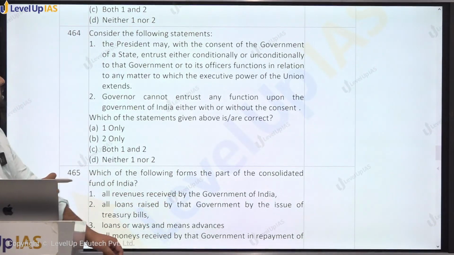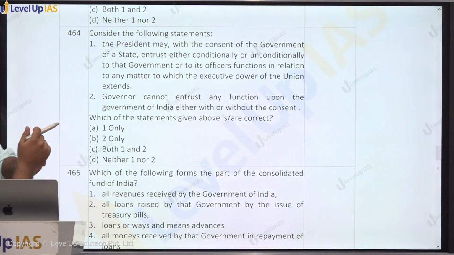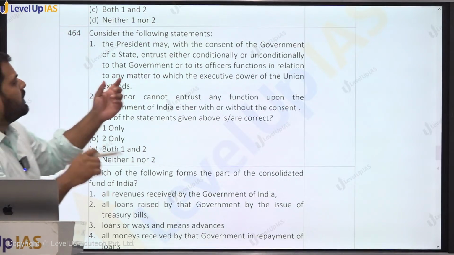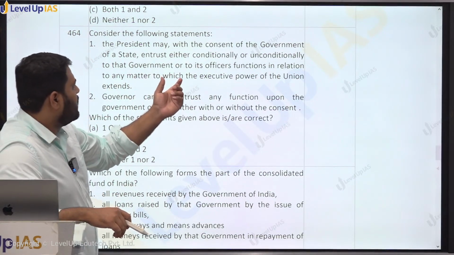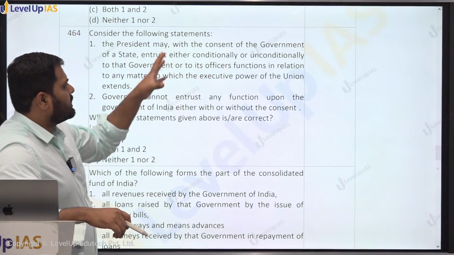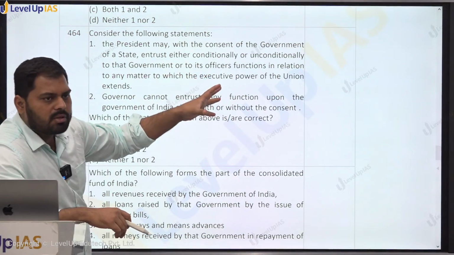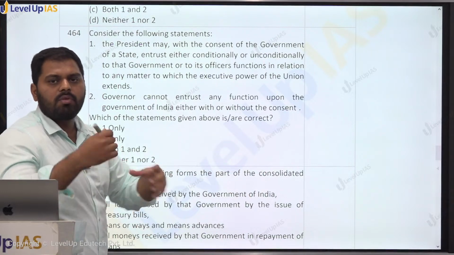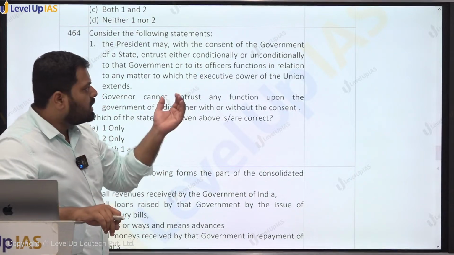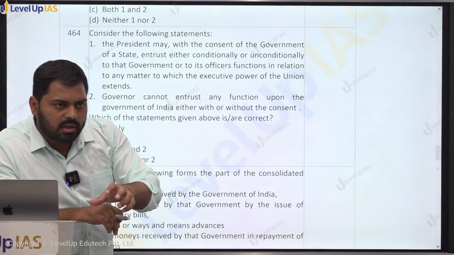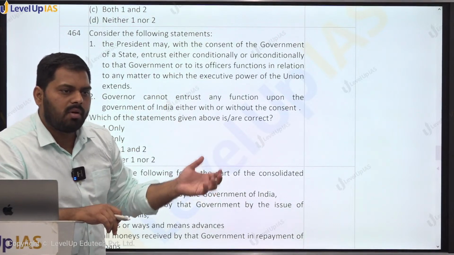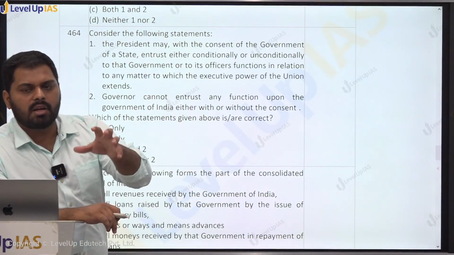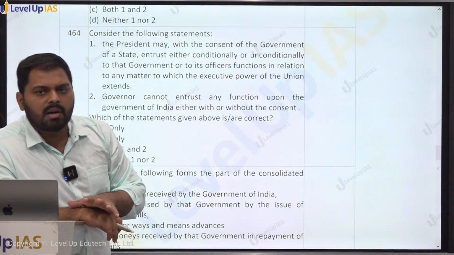464. The president may, with the consent of the governor of the state, entrust either conditionally or unconditionally to that government. मतलब प्रेसिडेंट जो है यूनियन के एग्जीक्यूटिव पावर्स को स्टेट को ट्रांसफर कर सकते हैं. So there is a provision for transfer of powers. Both state can, with the consent of the union, transfer certain executive power, and यूनियन में प्रेसिडेंट भी गवर्नर के थ्रू स्टेट को एग्जीक्यूटिव पावर ट्रांसफर कर सकते हैं.